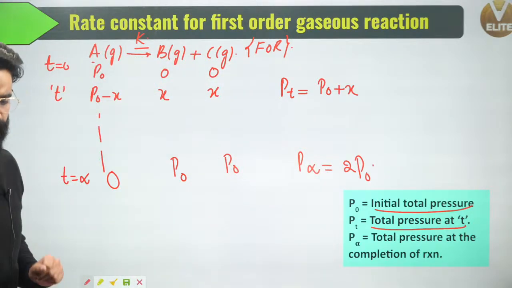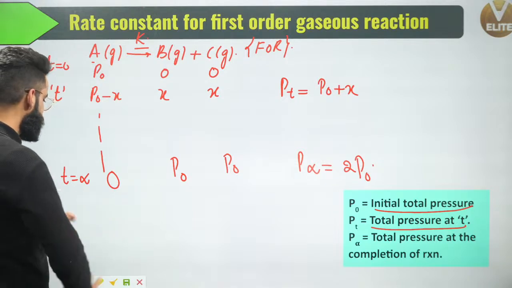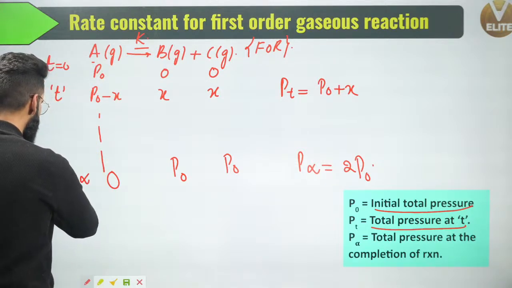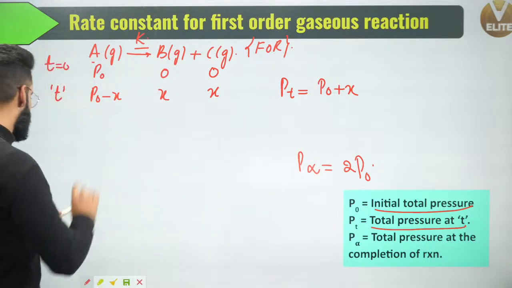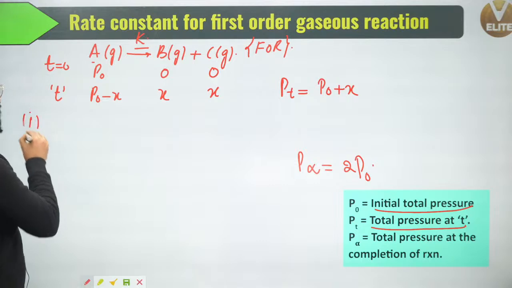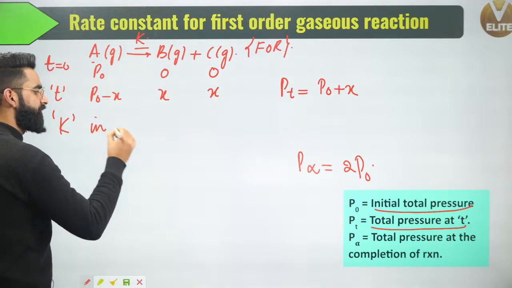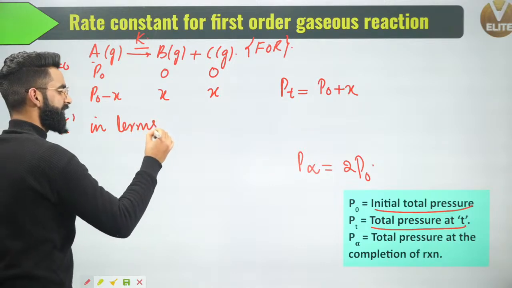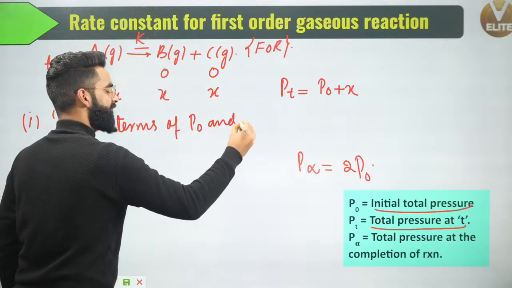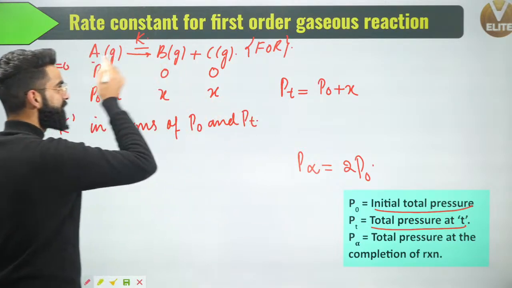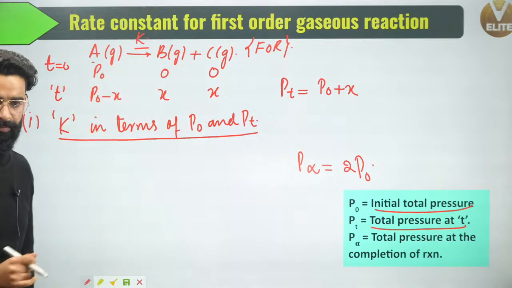Now you need to remember a few important things right here. Understand properly. First of all, I'm going to erase this part. The first thing which I'm doing, I'm going to get the rate constant expression of this gaseous phase reaction in terms of P naught and Pt. I'll be getting the rate constant expression of this gaseous first order reaction which is taking place at constant temperature in terms of P naught and Pt.